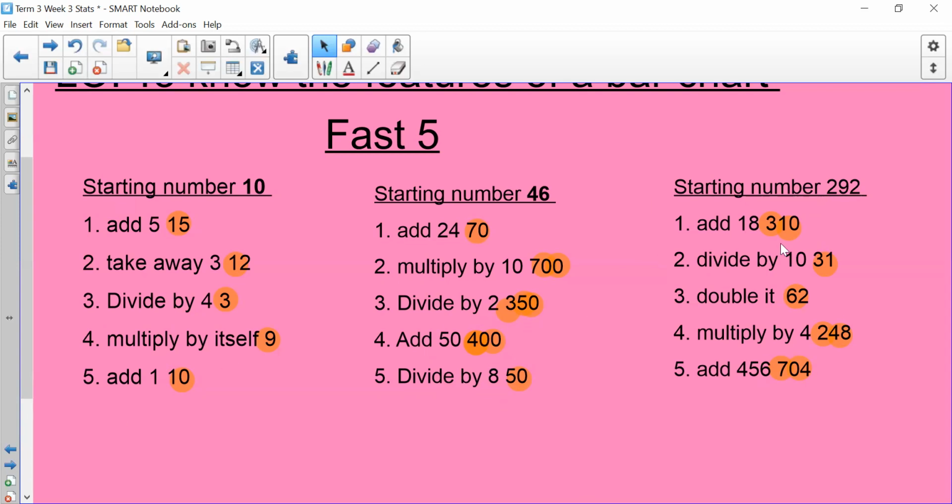And then for the hot challenge, you were starting at 292. Add 18, which would have given you 310. Divide that by 10, giving you 31. Double that, 62. Multiply that by 4. Could have done repeated addition if you weren't sure about your multiplication skills, which gave you 248, and then add 456, and you should have ended up with 704.